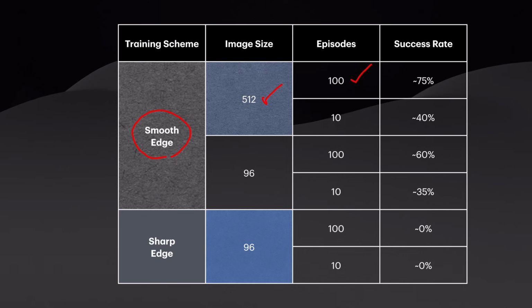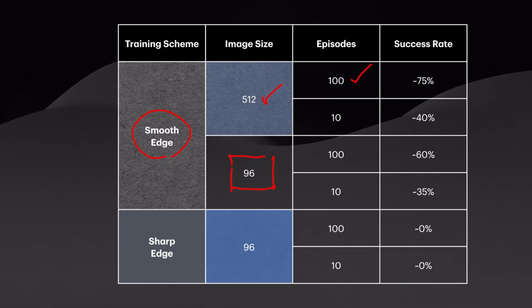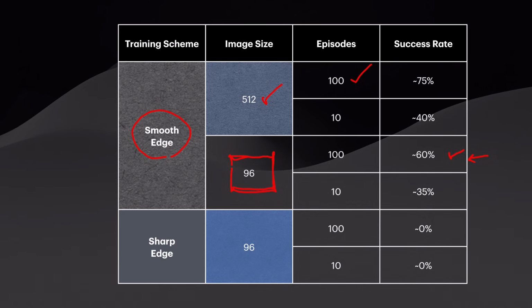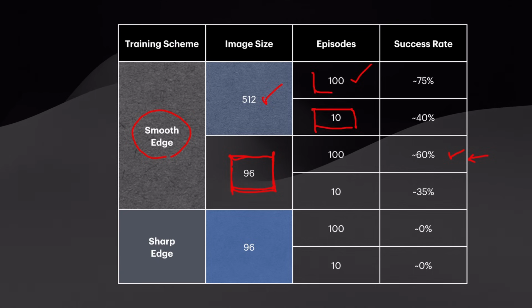As we can see, if we reduce the resolution of our observation image, our performance degrades a bit, which is expected, but by reducing the size of the image, we can also reduce the lag between the inferencing sequence. Another interesting thing is that the number of episodes does have an effect on the success rate. Why does it happen?